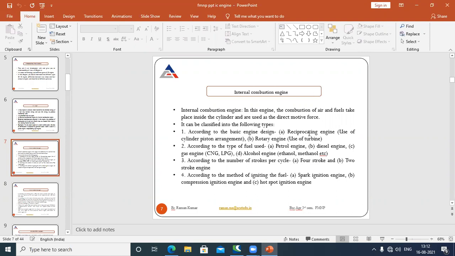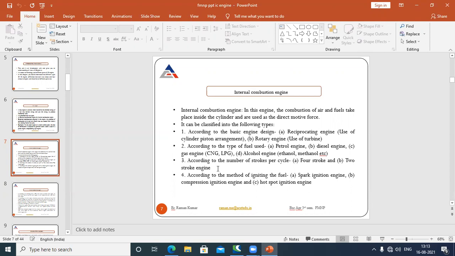Next, according to the type of fuel used. These days petrol engines are there, diesel engines are there. Then we have gas engines, in which CNG and LPG cylinders are used, and alcohol. Next, according to the number of strokes per cycle. 4-stroke engines and 2-stroke engines are there.